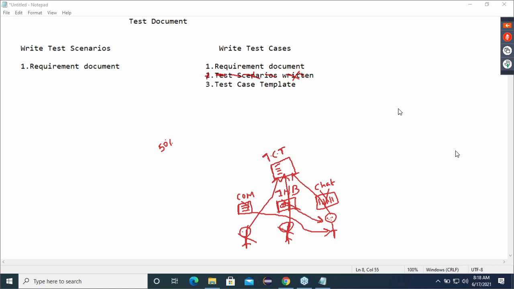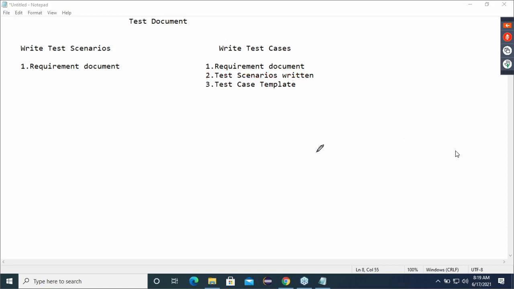Now, what is the problem for you people in an interview? Tell me. As I said, 50% of the companies will write scenarios, 50% they will not write. What is the problem for you guys?